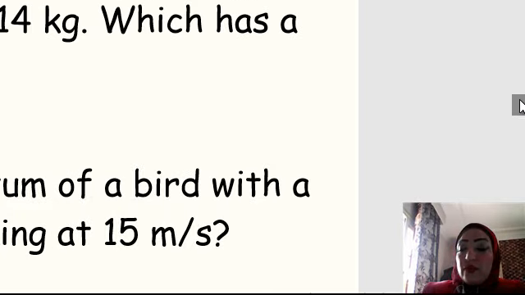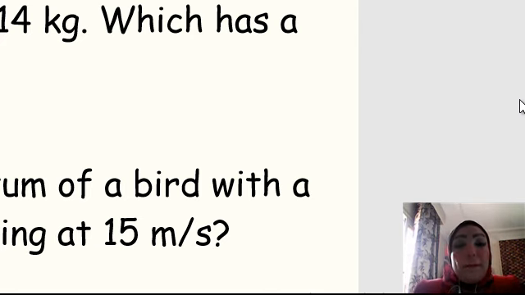Yes, let's solve another example. I think by this example the momentum will be so easy. What is the momentum of the bird with a mass of 0.018 kg flying at 15 meters per second? Yes, let's solve together, step by step.